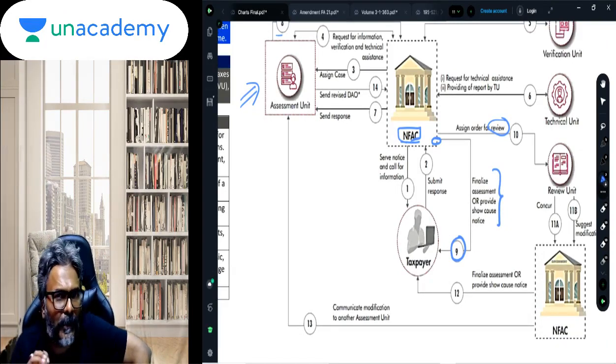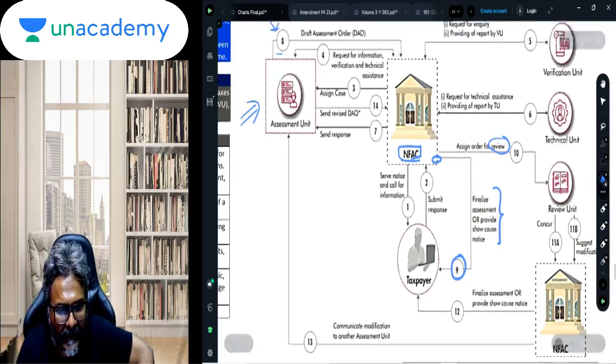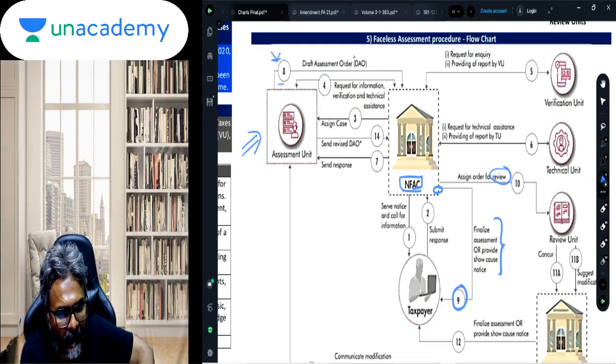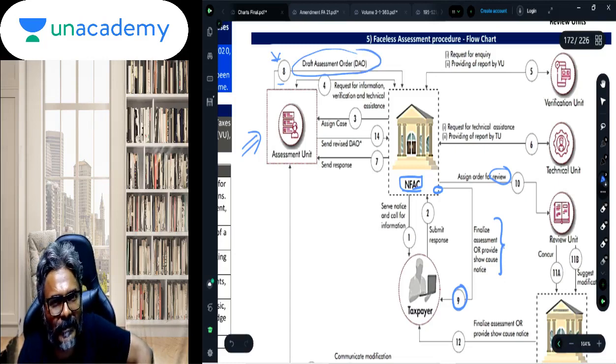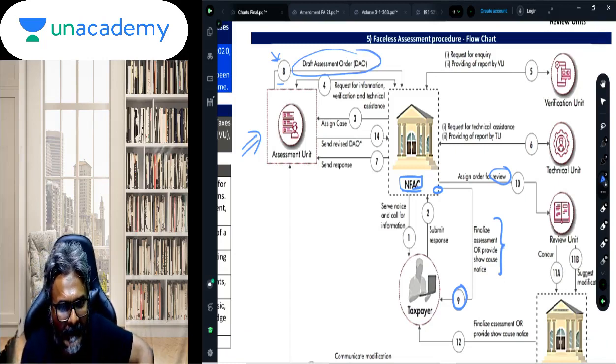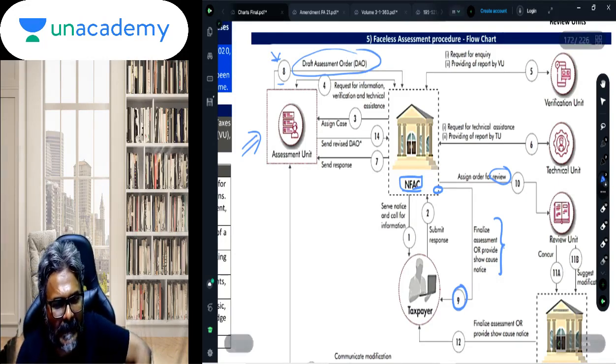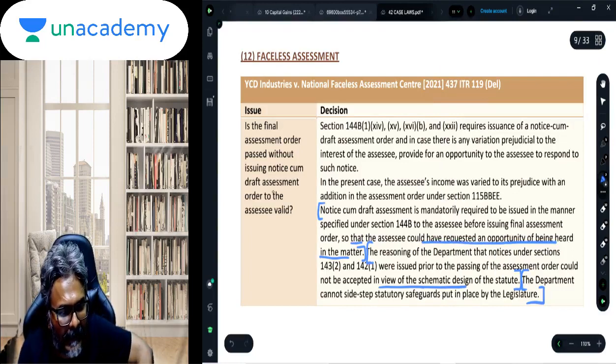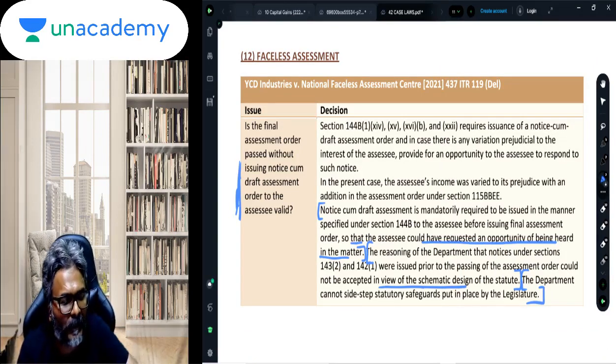Here the question to all of you is this. Is the draft assessment order mandatory? That is, is the draft assessment order mandatory, or should the AO, the assessment unit, pass the final assessment order directly? So in this case, what has happened, students? In this case, the draft assessment order was not issued. Directly the final assessment order was issued.